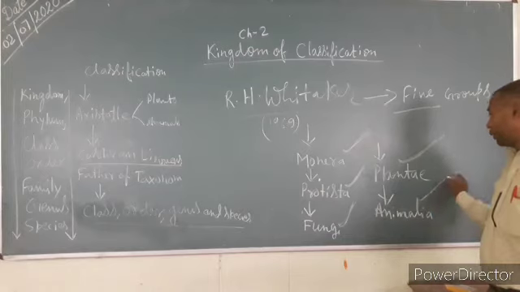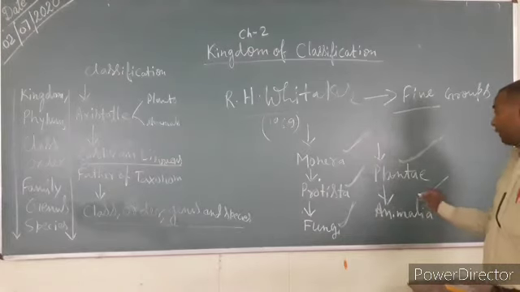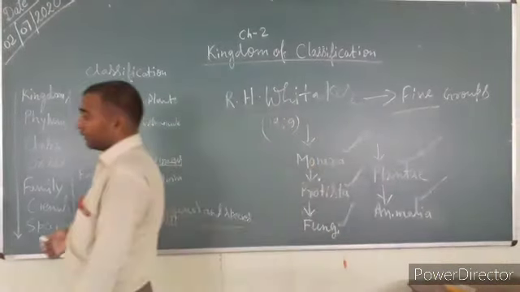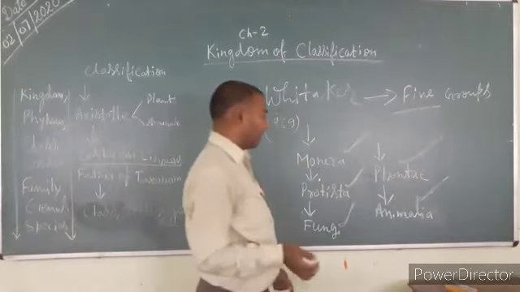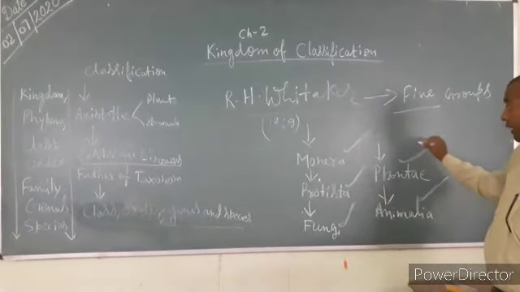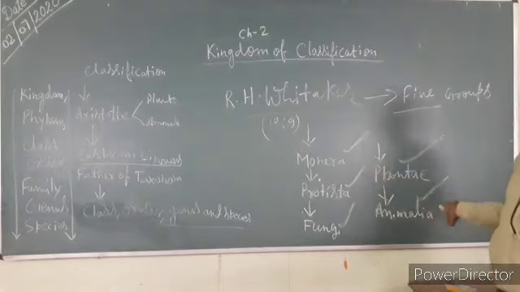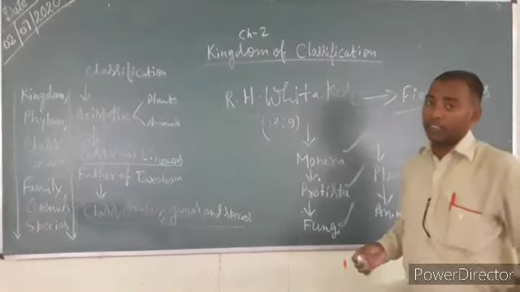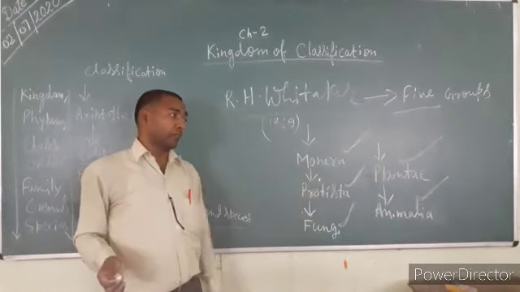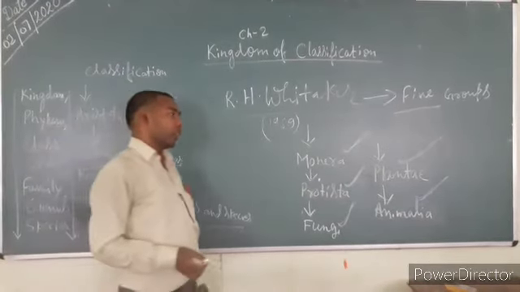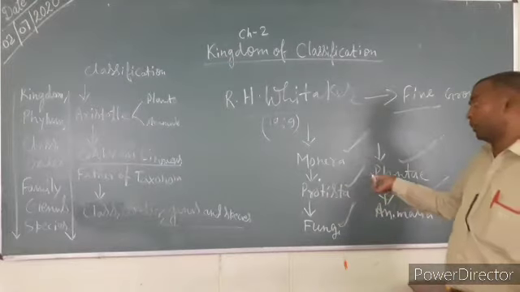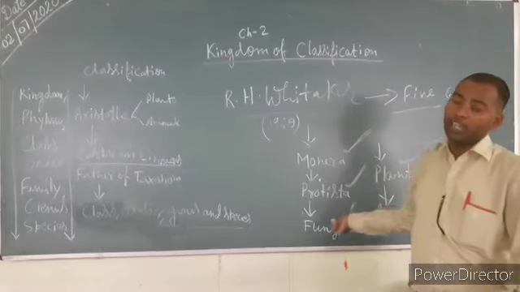In the Animalia, so many different types of animals are there, starting from the pisces, or fishes, and many types of animals: birds, reptiles, mammals, etc. Again, these 5 groups are divided under the consideration of Aristotle. When all the organisms were divided into these 5 groups, no complaints came against it, and even now the 5 kingdom classification is going on.